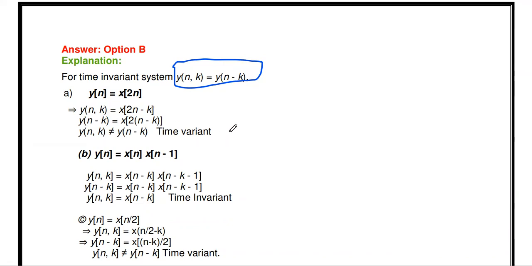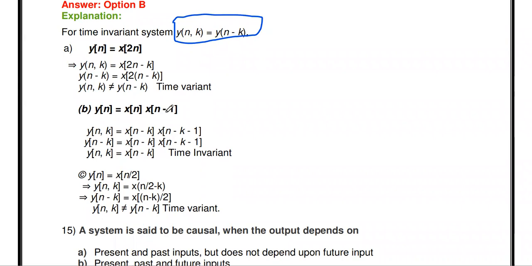So it's a time variant system. Similarly, y of n equal to x of n minus 1. In this, you just find y of n comma k. So we have to replace the x of n by x of n minus k. Similarly, x of n minus 1 means x of n minus k minus 1. Then y of n minus k means wherever the n is available, you just replace it with n minus k. So x of n minus k into x of n minus k minus 1. You check whether these two equations are equal. Yes. So it's a time invariant system.